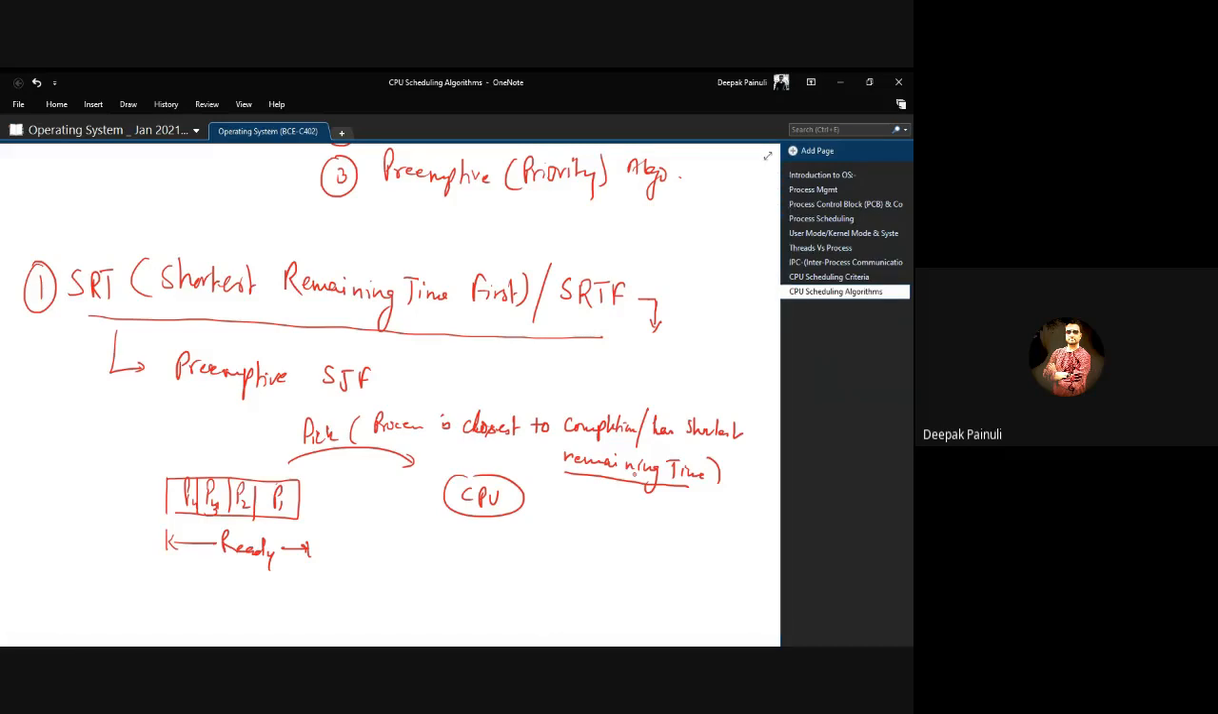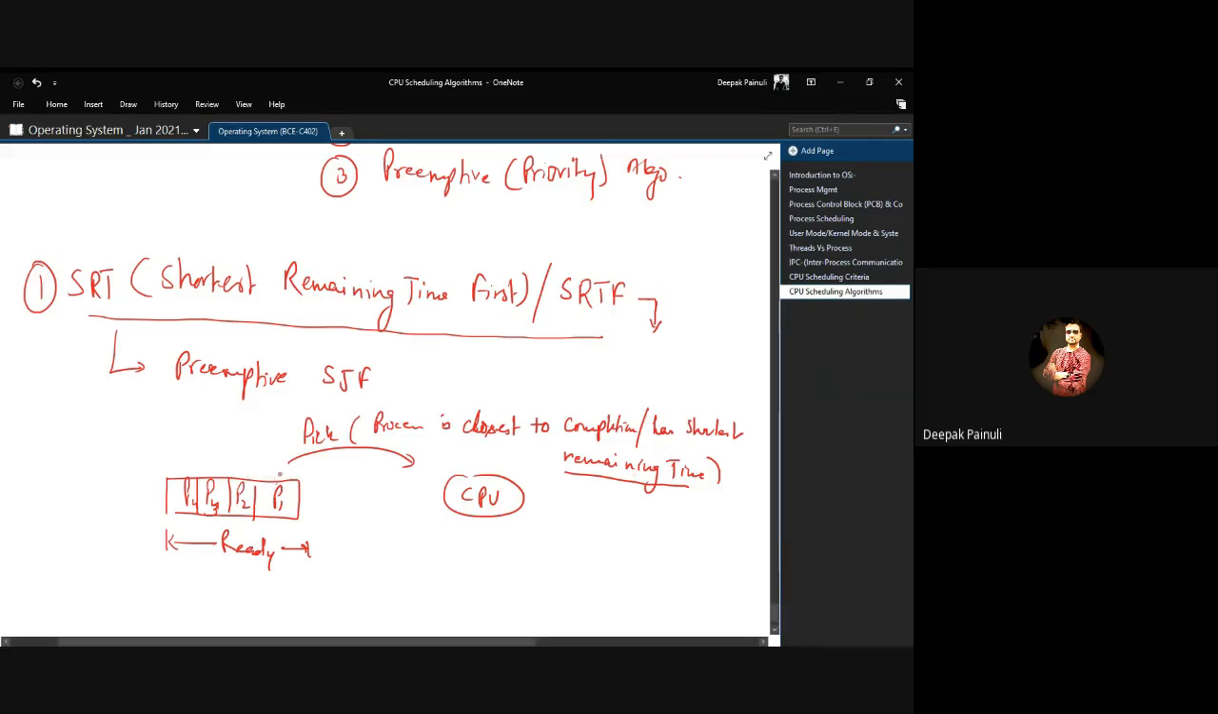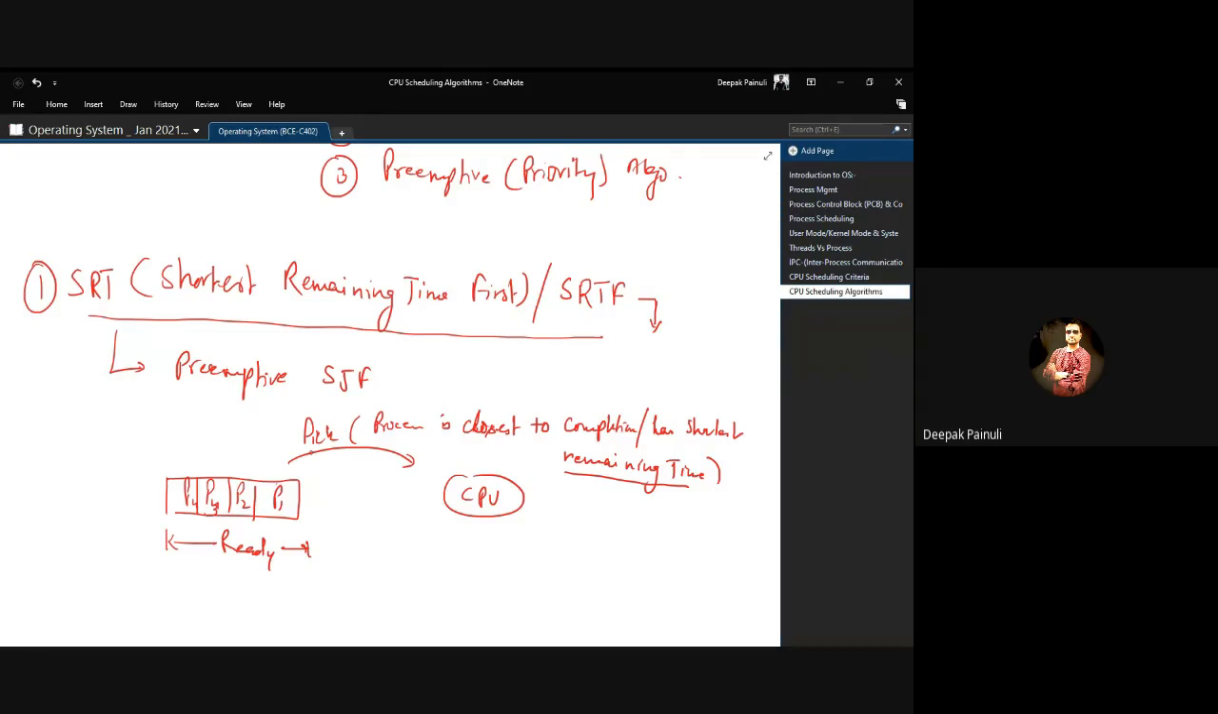So every time, the OS needs to monitor the remaining time for all the processes in the ready queue, right? And whichever process has the lowest remaining time will get the control of the CPU. But for this, the OS needs to know the requirement of any particular process in advance. Otherwise, it can't be implemented. If the OS knows the completion time for all the processes in advance, then only you can implement it.